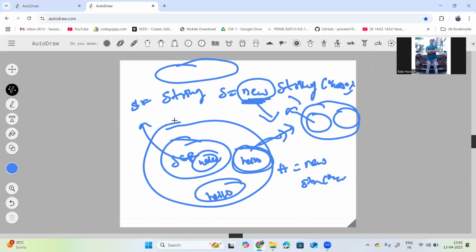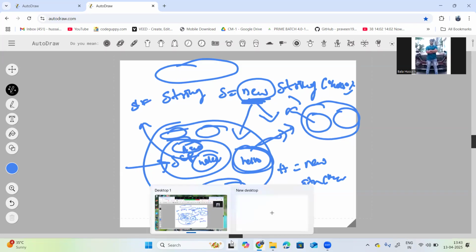Whenever you are using string literals, it will go to the string constant pool area. If the string is present, then it will assign the address of that location to the object. Otherwise, it will create the string in the heap area. Whenever we use the new keyword, it will create a new object every time. So this is the major difference between a string literal and using the new keyword.